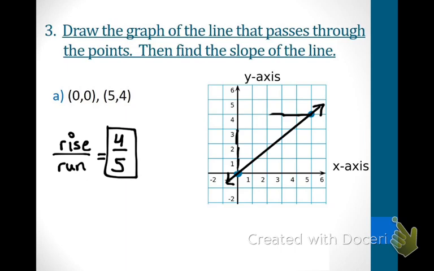But remember, I don't want to see this work right there, so I want you to go ahead and erase if you've got things over there on the side so that I can just see a nice clean graph. How many of you guys got that correct? A lot of people. Excellent job. So my slope, if I had asked you, it was 4/5. If you look at this and you saw that there was a skier or somebody going up the slopes, is he going in a positive or a negative direction? He's going in a positive direction. And notice right here, my slope is positive, not negative.